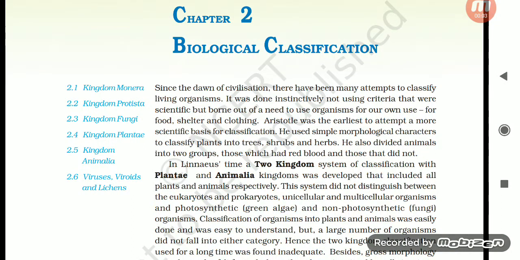Today we'll be starting the reading of chapter 2, biological classification. So stay with me and please turn off the notification of your phone if it is on.